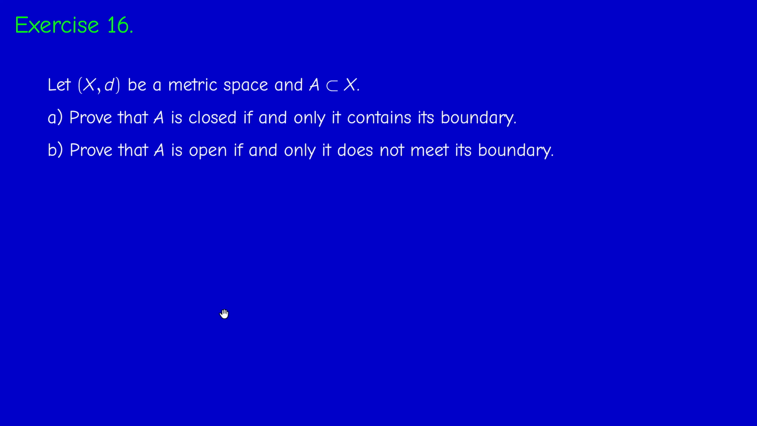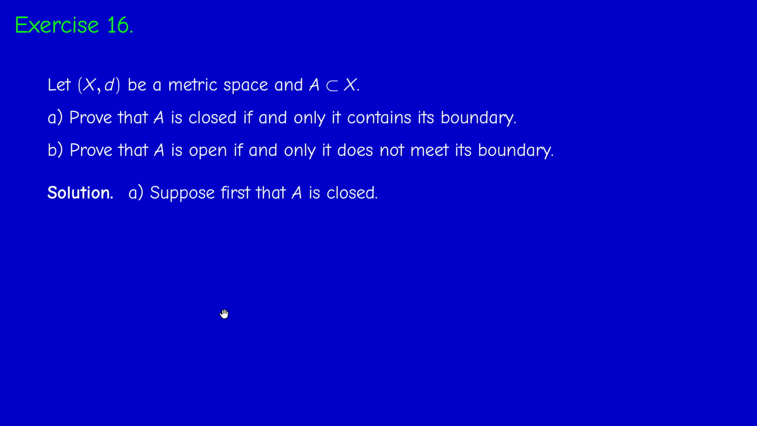So why is it open? Because it does not meet its boundary, or it does not contain the boundary, whereas the closed set contains the boundary. But we couldn't have taken this as a definition because we didn't know what boundary means. Now we know the boundary of a set is the closure without the interior.